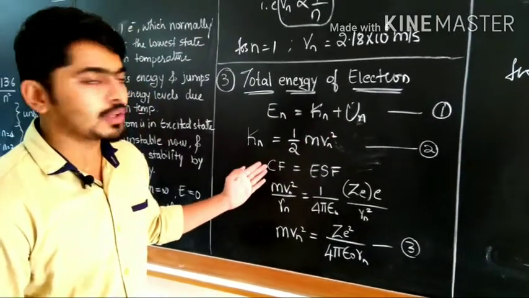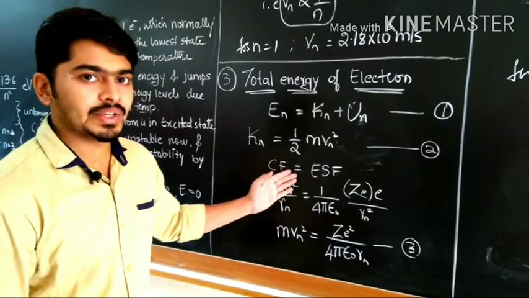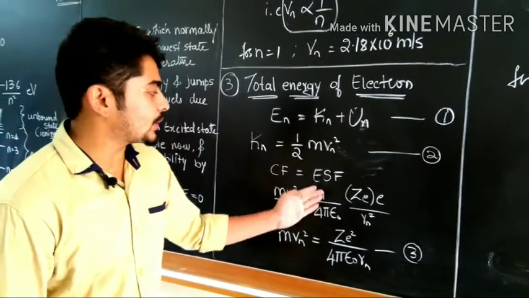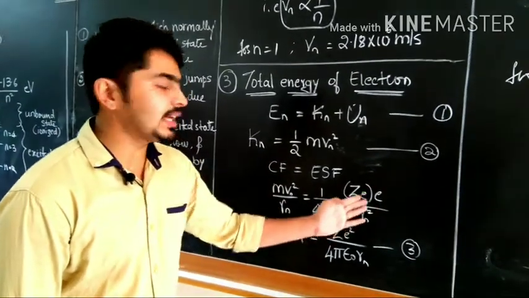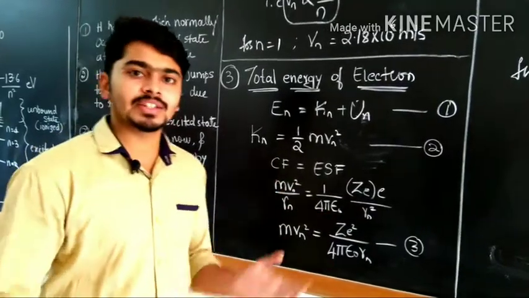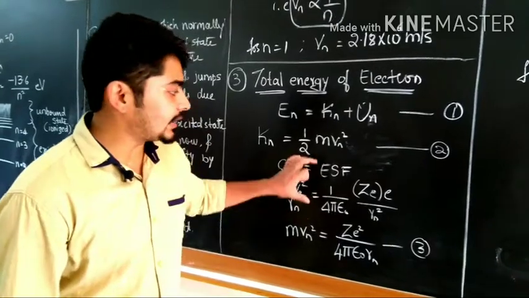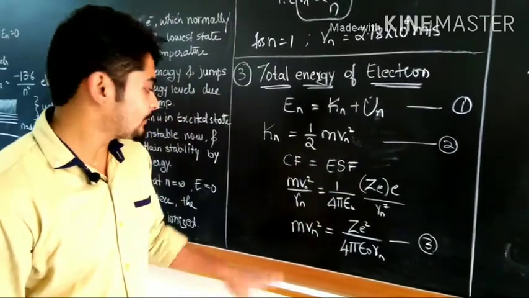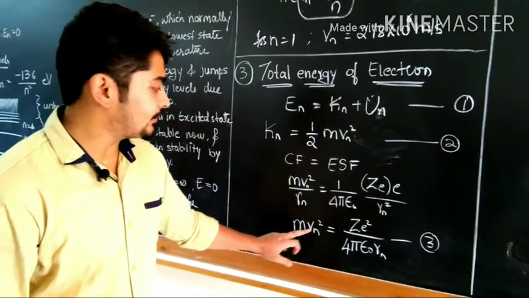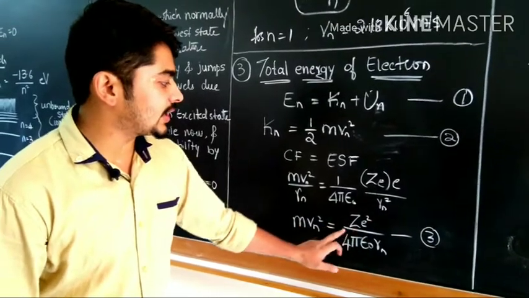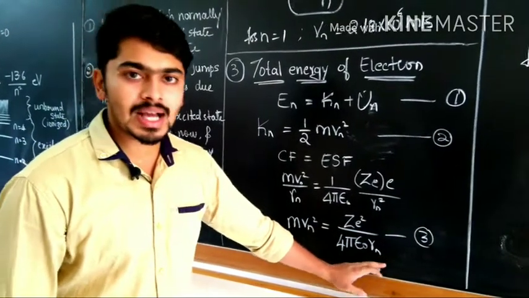From the centripetal force, mv square divided by r is equal to 1 by 4 pi epsilon naught Ze square by rn. That we have discussed in the first postulate when deriving the equation for the radius. I have mentioned it once again here. So we can get mv square is equal to Ze square divided by 4 pi epsilon naught rn.